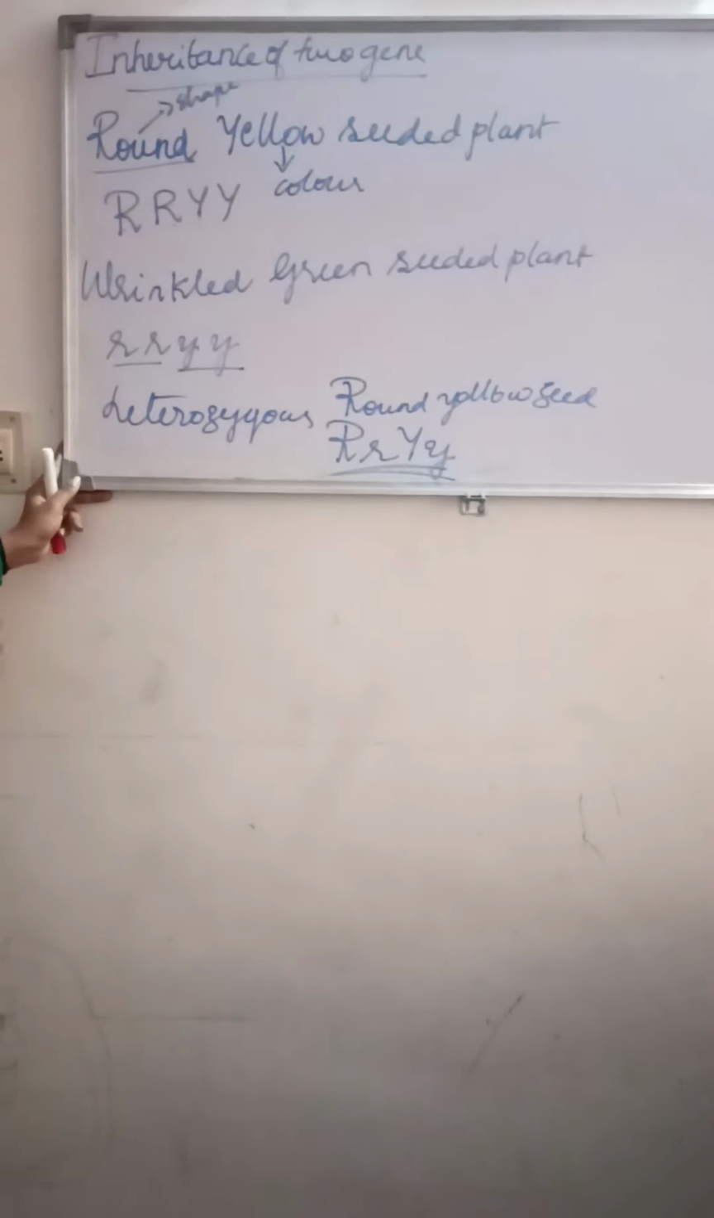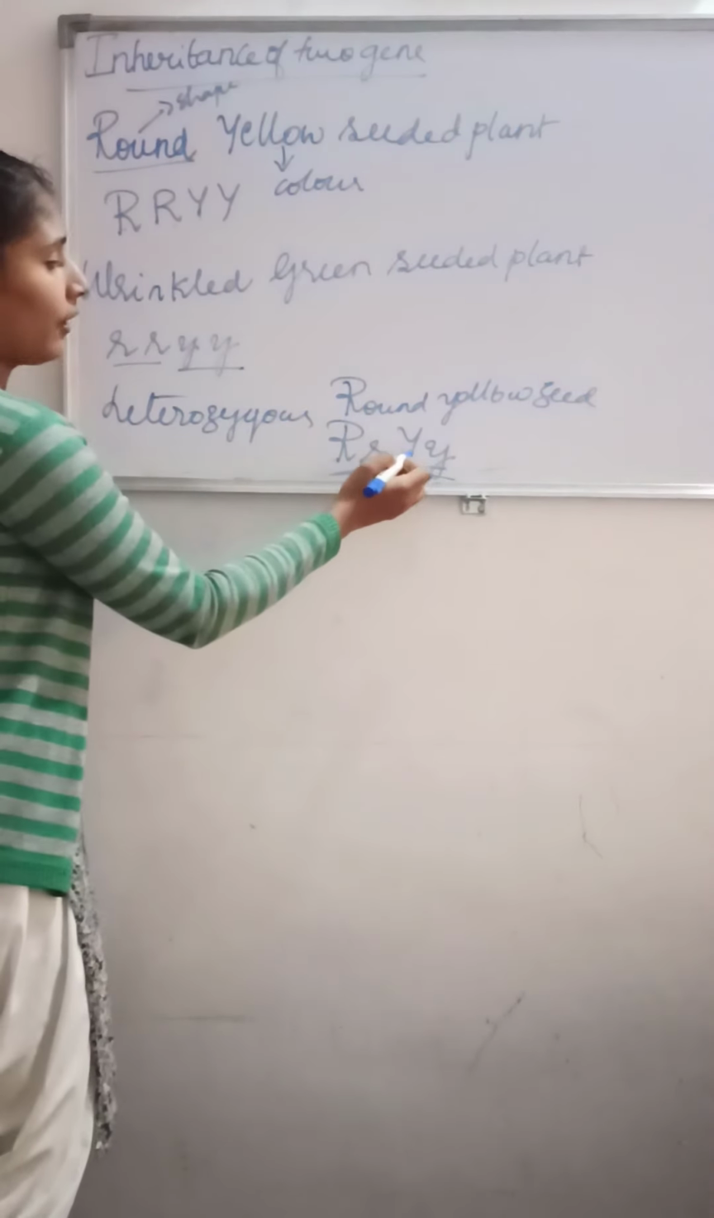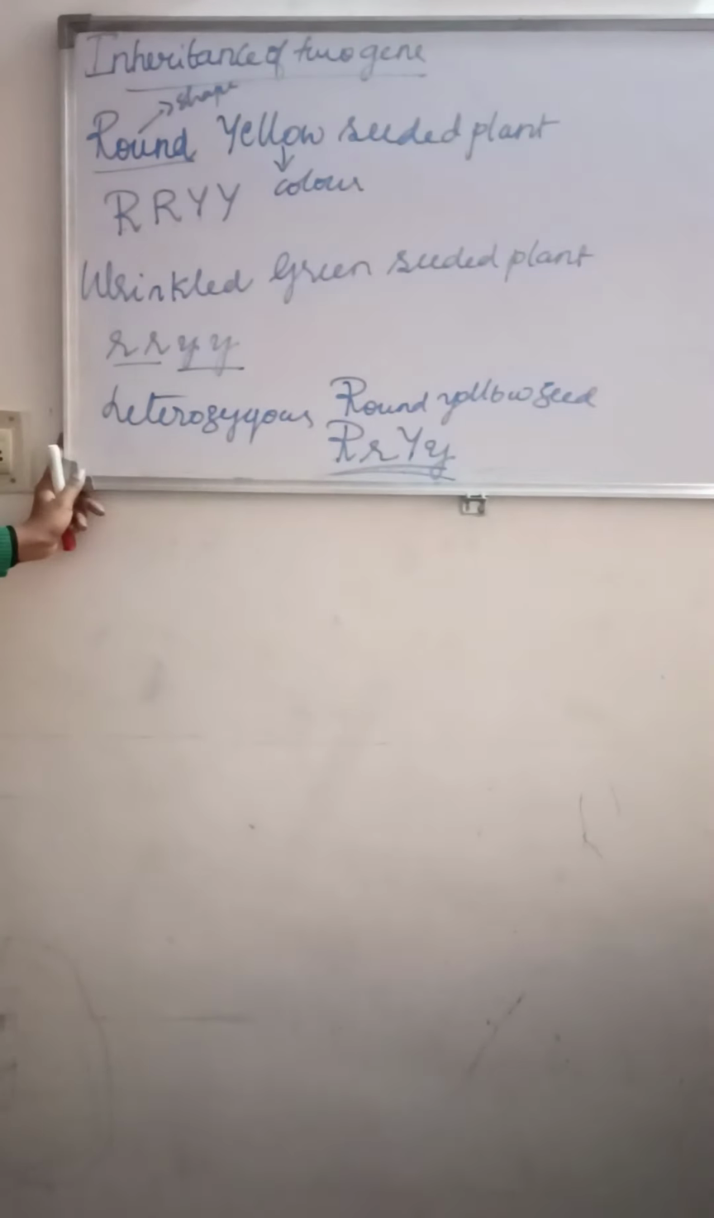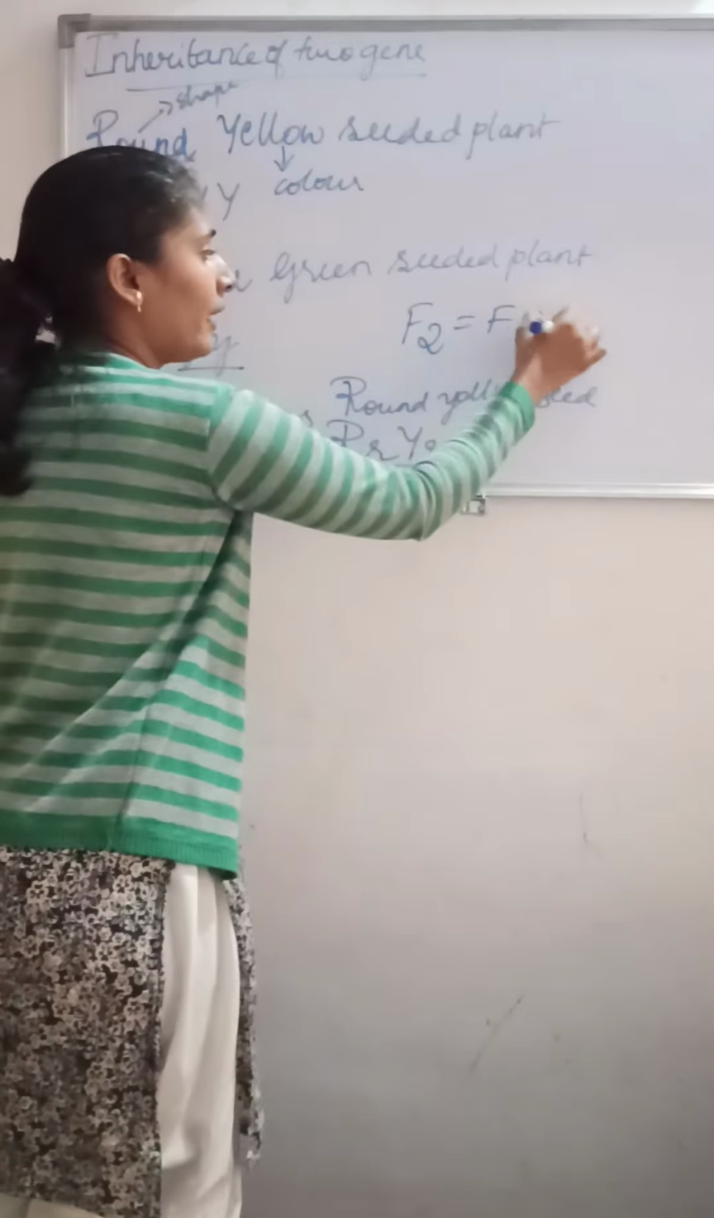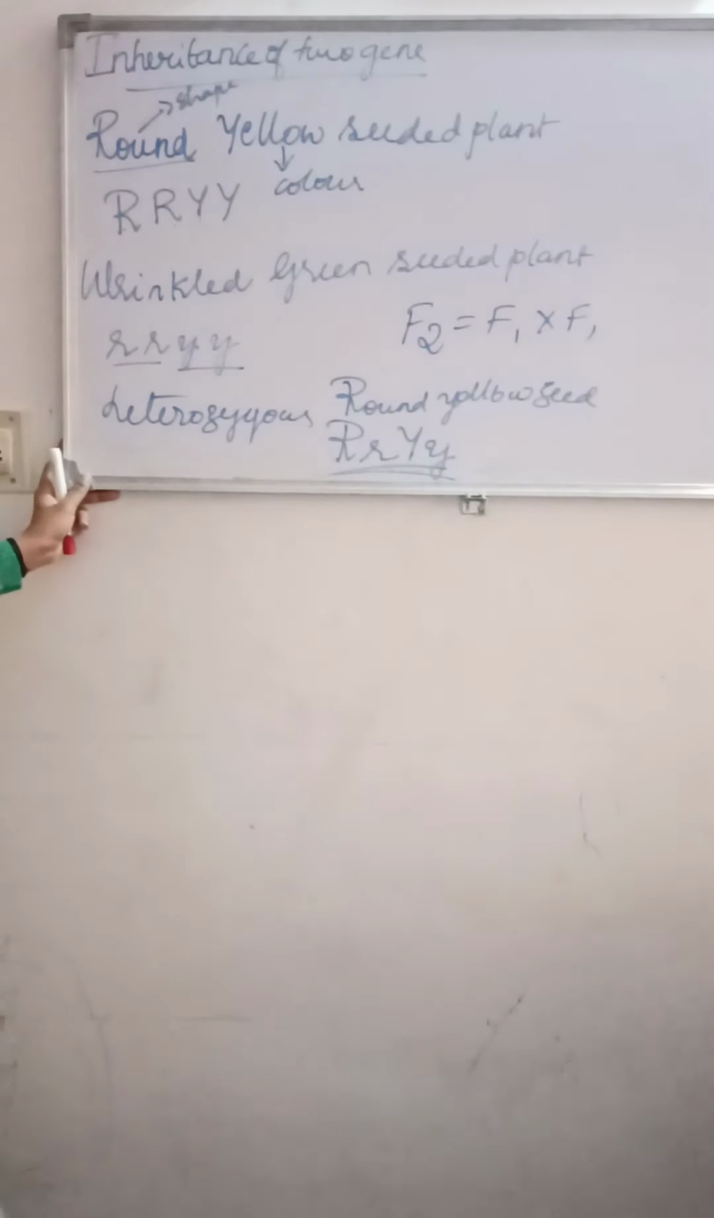So Mendel again, what he did, the F1 hybrid is obtained. As we know, the F1 hybrid is capital R, small r, capital Y and small y. So F2 is obtained by crossing what? F2 is obtained by crossing F1 with F1. So here we will see that in detailed explanation.